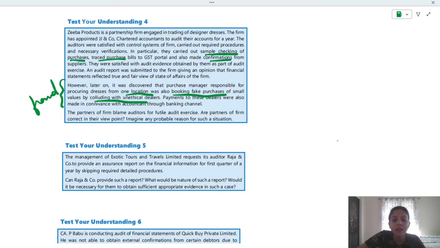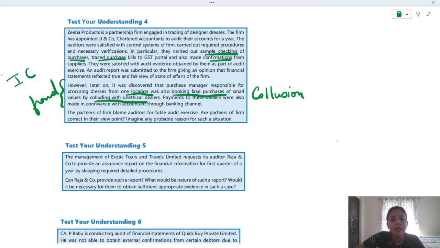Basically, this is with regard to internal control, right? There should be an internal control within the firm. Then only there will be a very good policy and procedure. There would be good financial reporting happening in the firm. So even though everything pertaining to audit was good, which means the audit evidences, when they were doing all these procedures, they were very satisfied. This means the chartered accountant firm is really satisfied. But what happened is that later on there was a fraud, or there was a case of collusion.